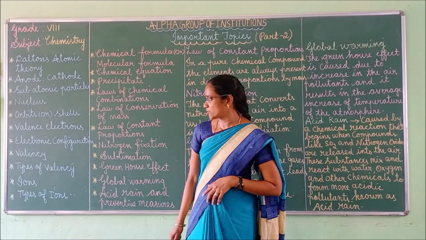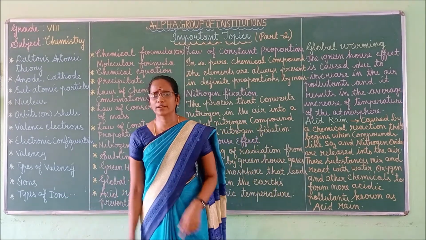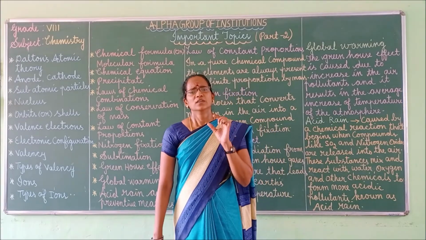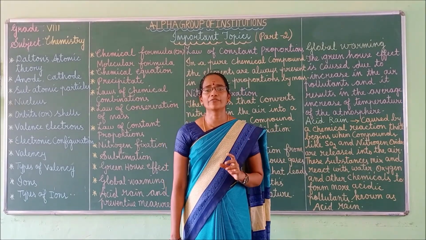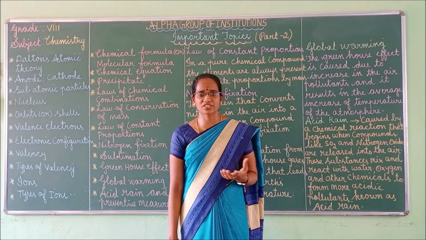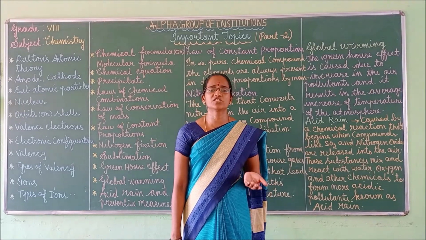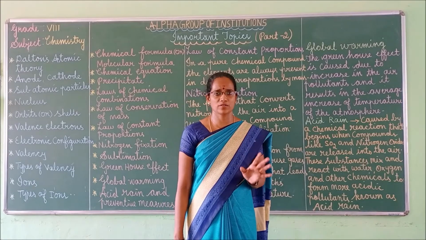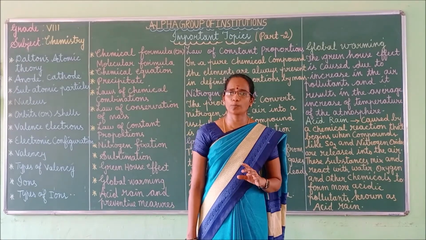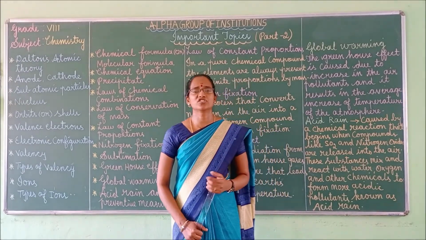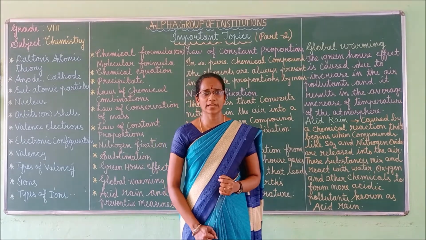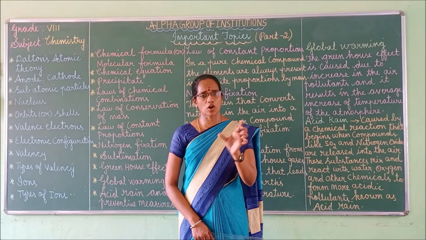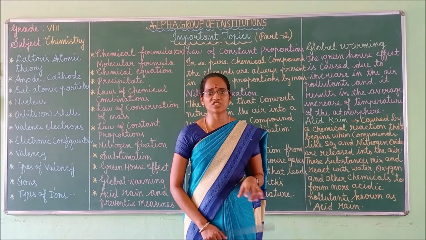Got it? Right. Next we can move to ions. You know very well, ions means atoms or group of atoms having some charge. It may have a positive charge or a negative charge. These are called ions. In the bracket you should mention the charges, positive or negative.